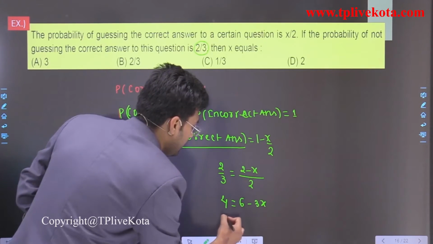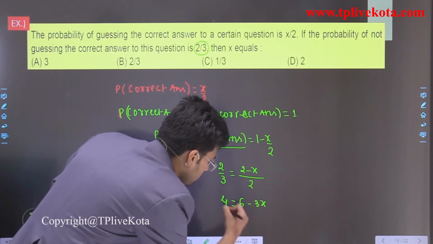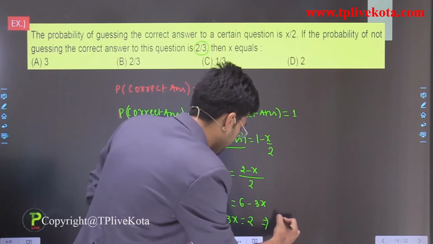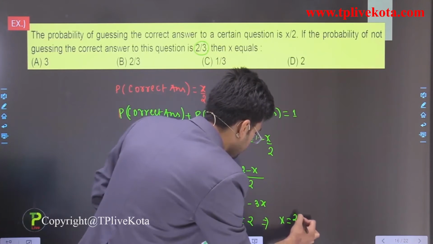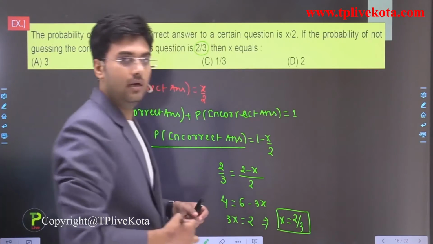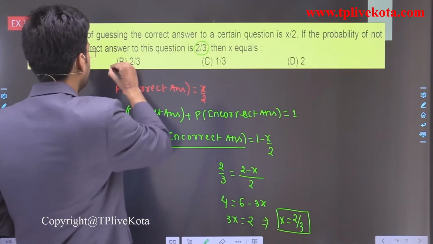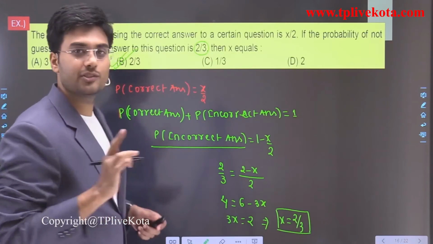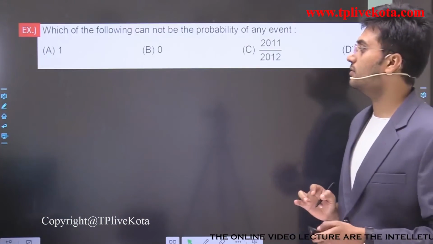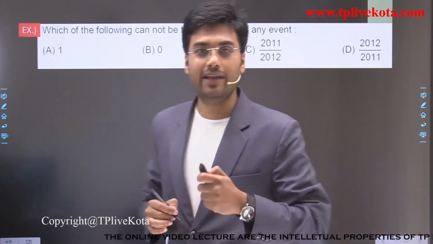So we can write 3x is equal to 2, and if we solve this, x is equal to 2 by 3. Now let's observe the options. Option B is correct for this question. Clear? Now after this, let's move to the next question.